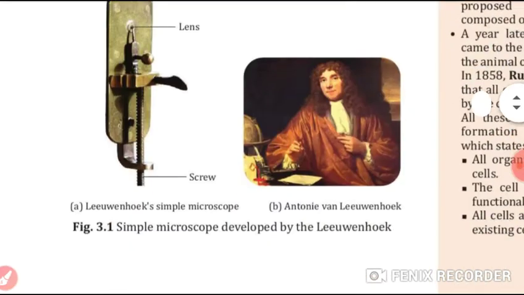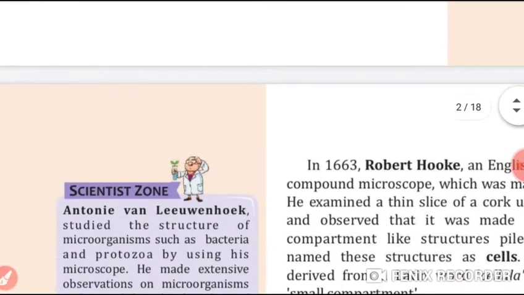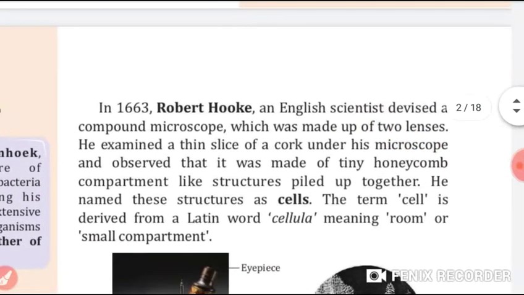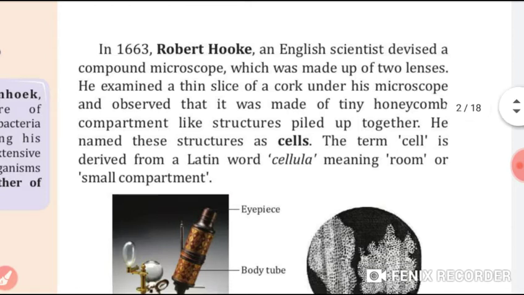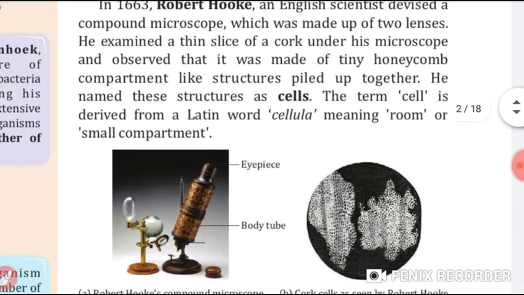Now, in 1663, students, there was one scientist, Robert Hooke. He discovered a compound microscope which was made up of two lenses, and he examined a thin slice of cork under his microscope and observed tiny honeycomb-like compartment structures.